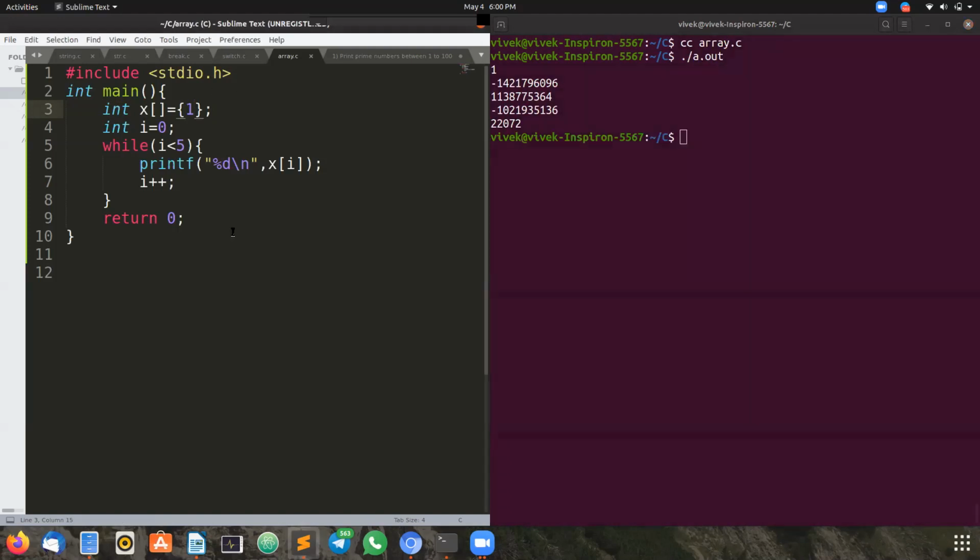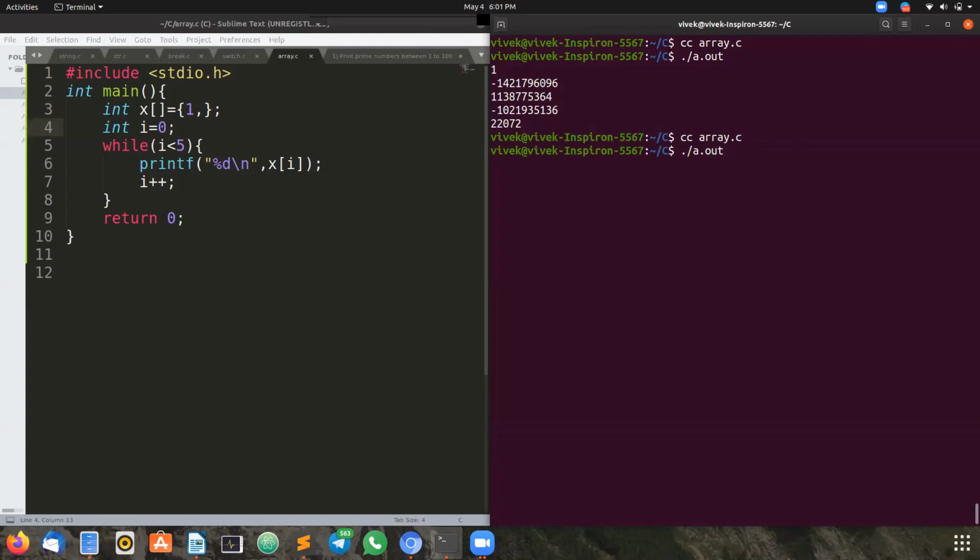Now let me put a comma here. What happens? I have put 1 and a comma, and I'm not mentioning anything after it. What happens now? Just take a guess, no problem. Come on, fast, we are running out of time. Take any random guess. We do not get any error. I'm going to execute, but before I execute, I want some answers.